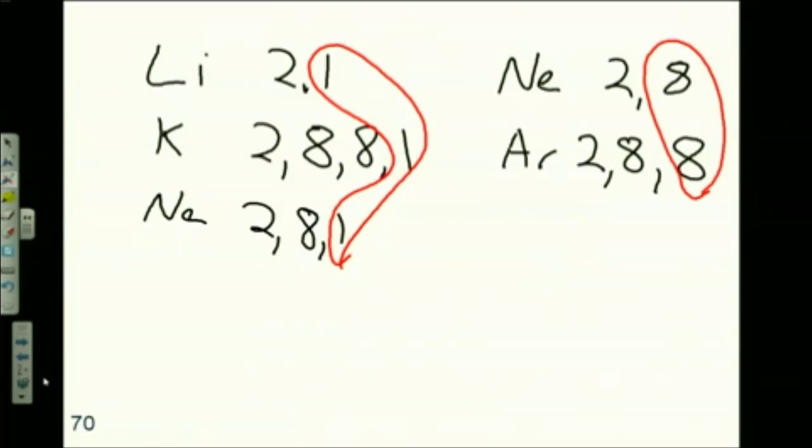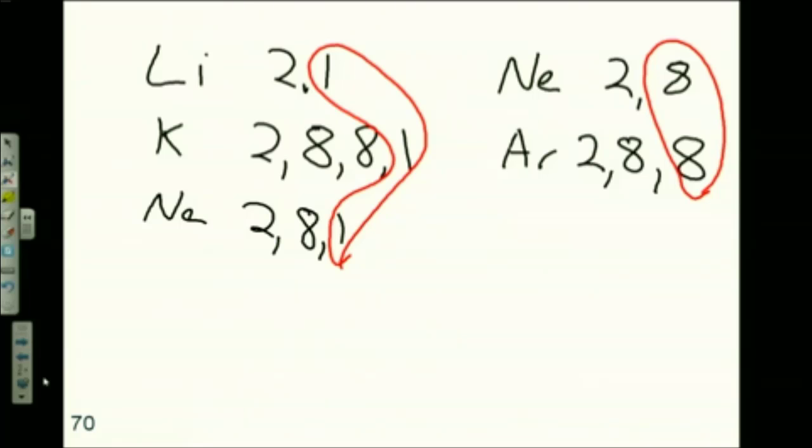Why do you think they end with that number? You see any correlations anywhere? Those are noble gases. They're happy. Their outer shell is full, isn't it? Their part of that floor is full. That's why noble gases are unreactive. Beyond that, what do you see? Where do you think that 8 helps you with anything on the periodic table? You think that 1 helps you see anything on the periodic table?